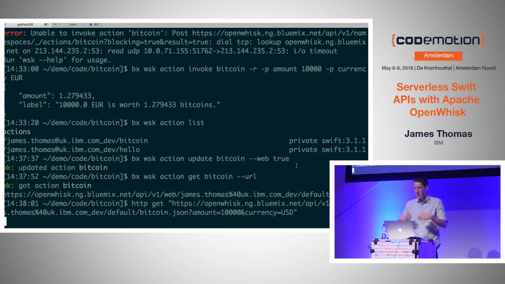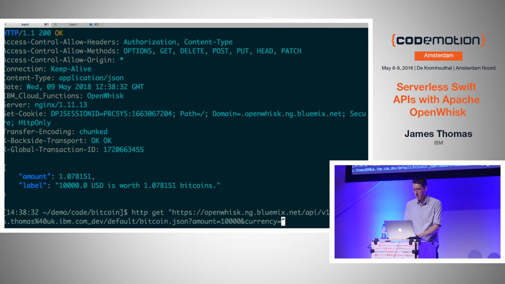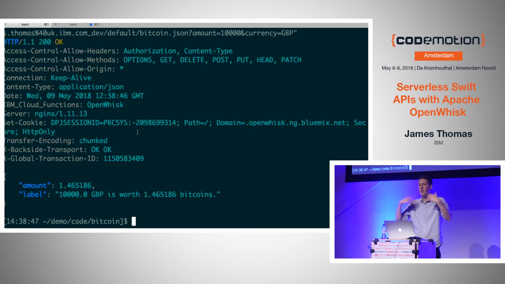Hopefully, now it's just an unauthenticated HTTP GET request. It's going to call my service function, and it's just serialized back out to JSON, the results of that computation. So you can see 10,000 US dollars is 1.07 Bitcoins. And it should just work. It works the same with a new currency code, new currency, and things like that. You can see it's just a normal, unauthenticated HTTP request. So web actions really quickly allow you to just flip a flag, and now it's public. Anyone in the audience could start to call this and run up a huge bill for me.